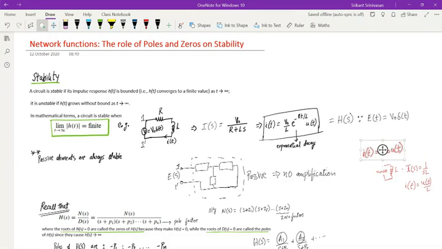I of t, I'm sorry, where was that? Yeah, okay. So i of t, the response, is equal to V naught into u of t. As I had some value V naught over here, this should have been V naught over sL, and this is V naught u of t divided by L. And that makes sense, right? I have an inductor. An inductor is an element that cannot dissipate energy.